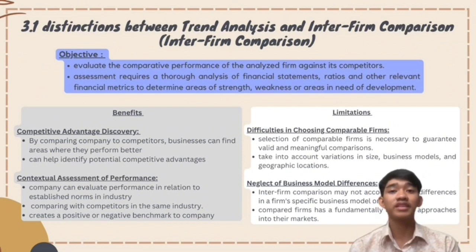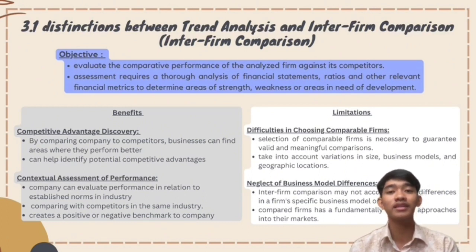The first limitation of the inter-firm comparison is the difficulty in choosing comparable firms. Ensuring valid and meaningful comparison requires consideration of variation in size, business model, and geographical location. Failure to do that may lead to wrong conclusions.